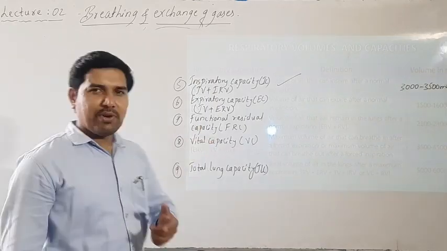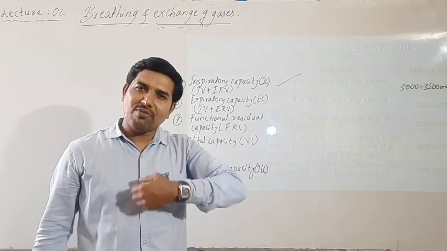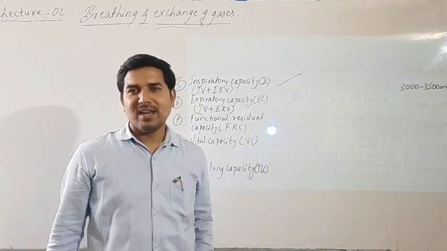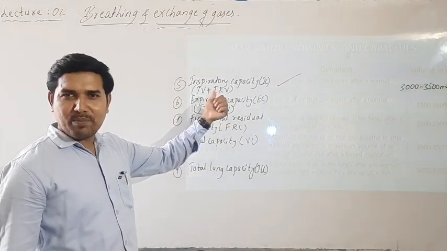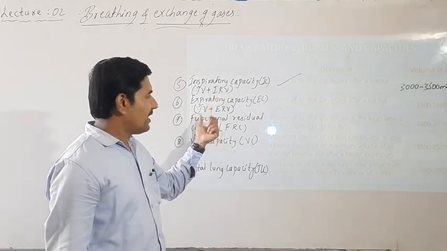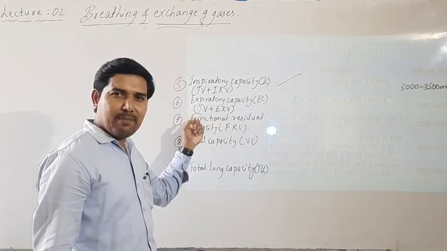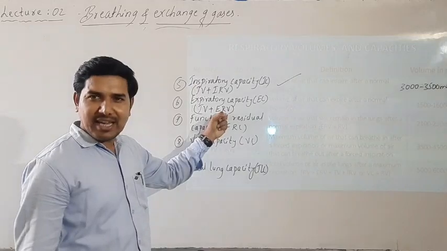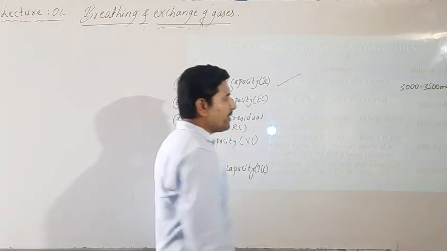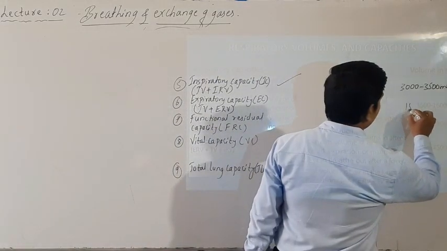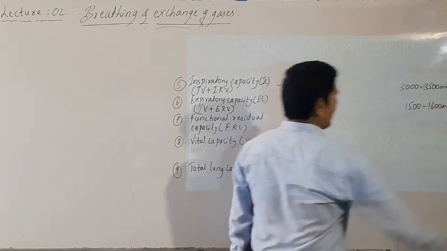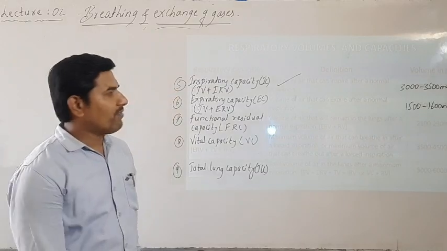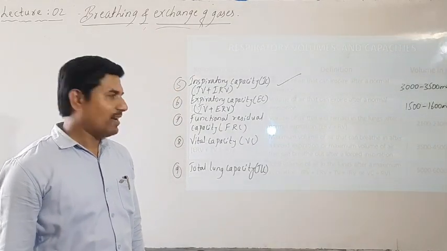That means during normal breathing, the volume of air that can be removed out of the lungs. Okay, that's why it is TV plus ERV. The TV is 500 ml, add the ERV, so in total it comes to be 1500 to 1600 ml.